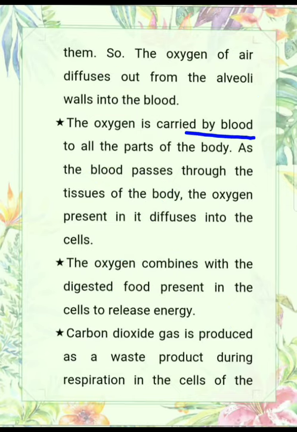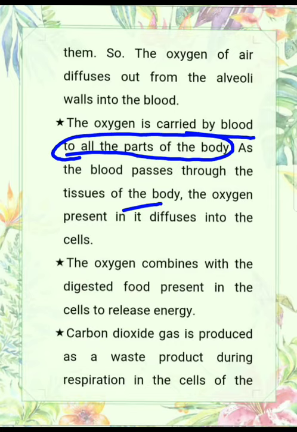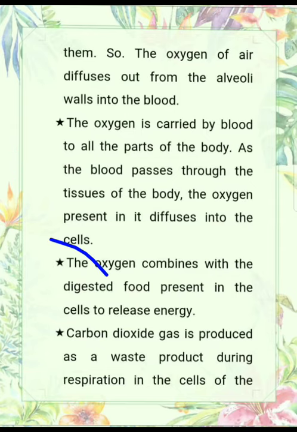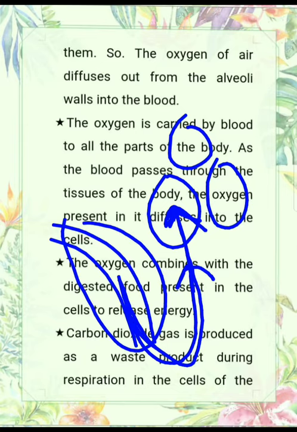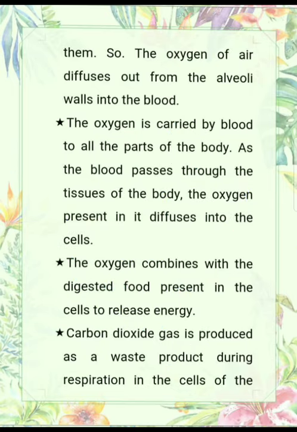This oxygen is now carried by the blood to all the parts of the body. These blood capillaries carry oxygen to all parts of the body. As the blood passes through the tissues of the body, the oxygen present in it diffuses into the cells. For example, this is the blood capillary and it takes blood to the cells of our body, you can say tissues. This gives oxygen to the tissues, and the cells of our body use this oxygen and give carbon dioxide back to the blood. Now this blood becomes deoxygenated, as the cell uses oxygen. This deoxygenated blood contains carbon dioxide.